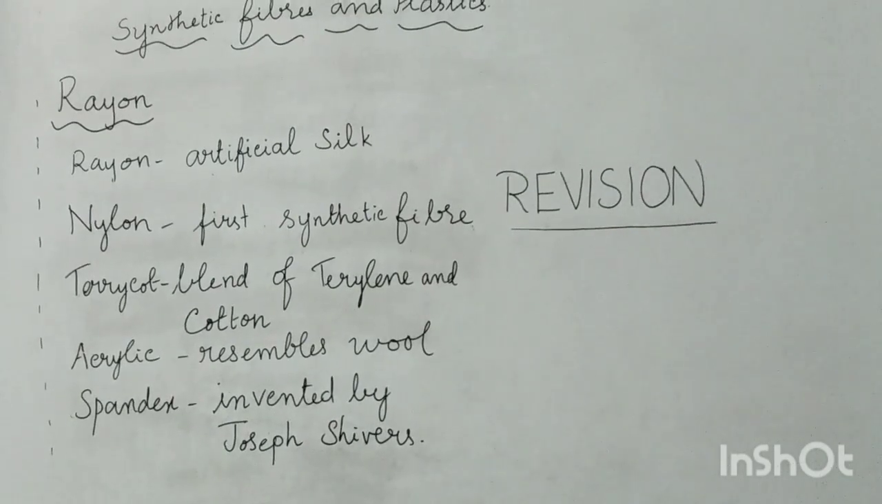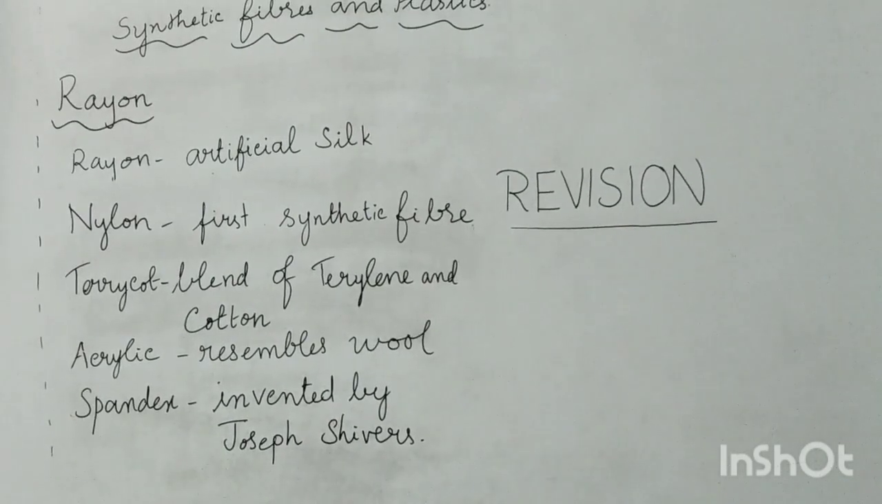Do you know, children, toothbrush bristles? Bristles are made using nylon fibers. Now this nylon fiber is very strong and it has high elasticity. So these nylon threads are used for making fishing nets, climbing ropes and strings of badminton and tennis rackets.